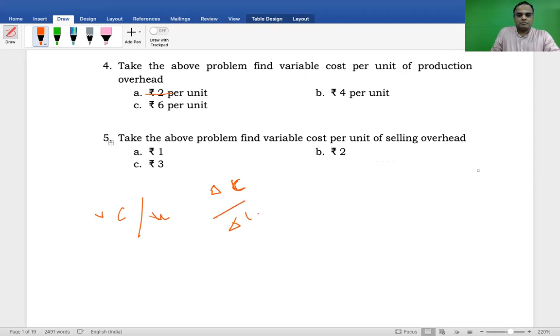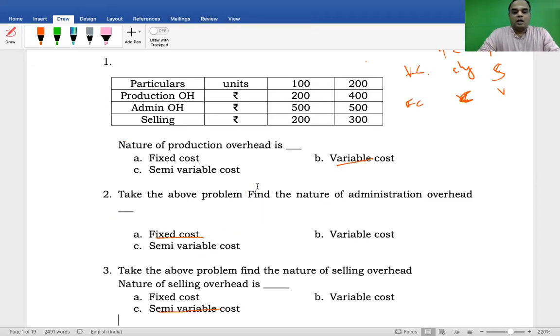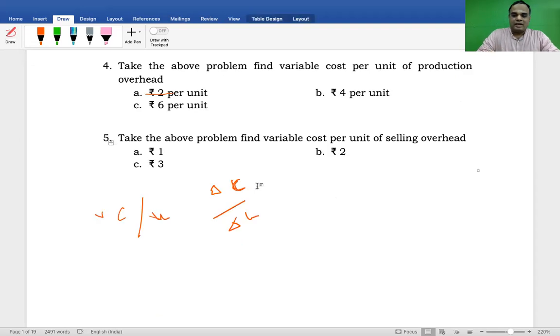Change in cost comes to how much? Change in cost from one option to another option, 200, 300, is 100. Change in number of units, 100 and 200, comes to 100. Therefore, 100 by 100 is equal to 1 rupee, which is the variable cost per unit.